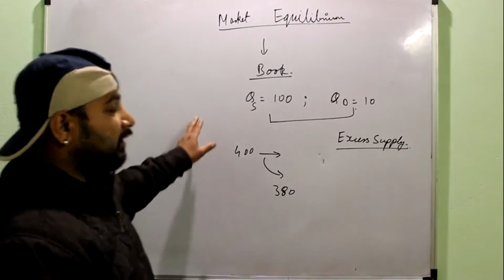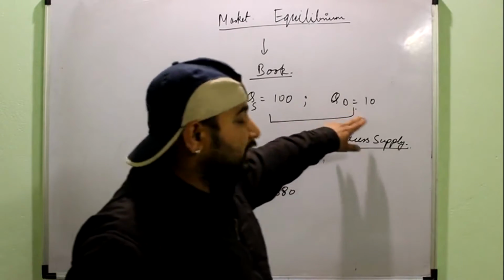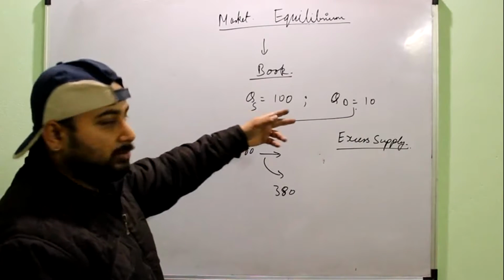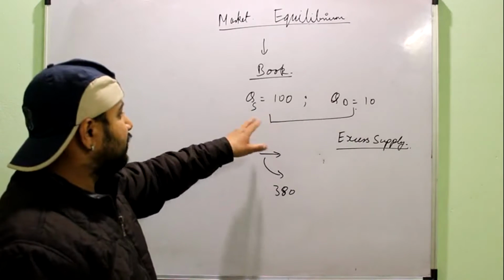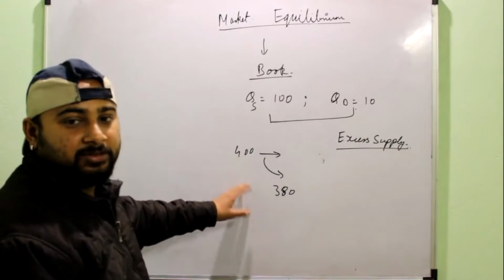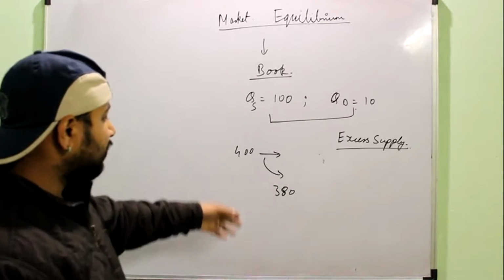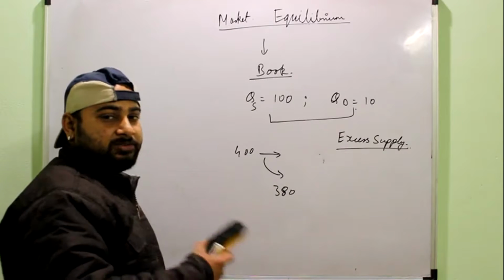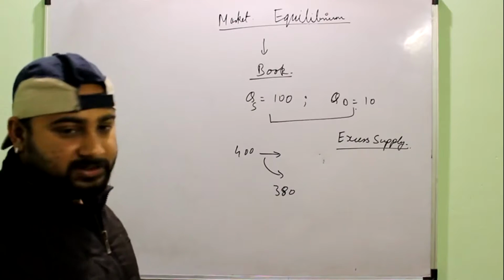Then the pressure is with the sellers. Buyer is at an advantage, right? So here suppose you take it as 100 shops, there are 100 sellers, one book each. Then there will be a competition among the sellers who will be able to sell the commodity, and you might get that commodity at a lower price. These are important logics what you have to remember. Only then you can understand this chapter.